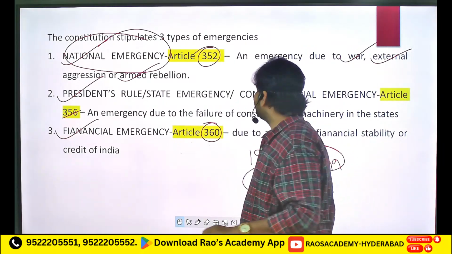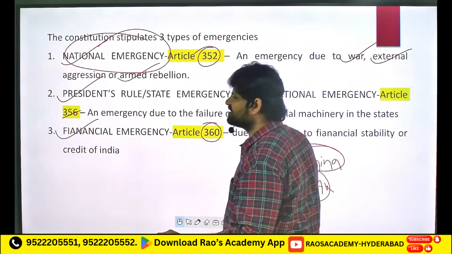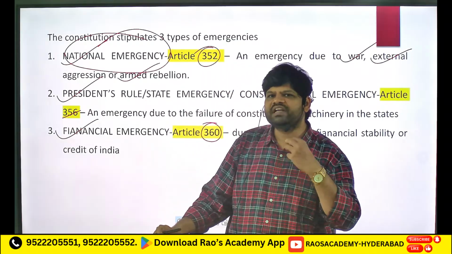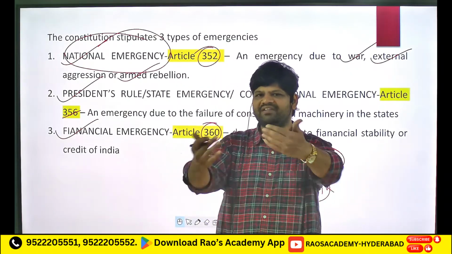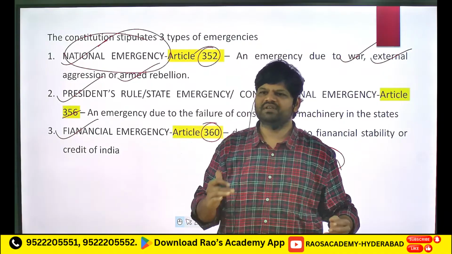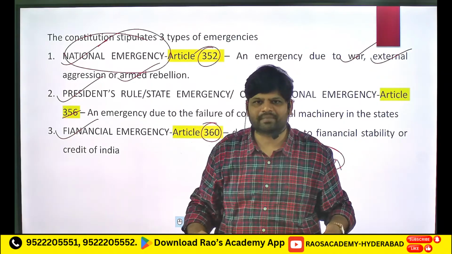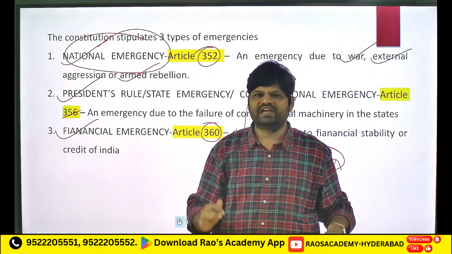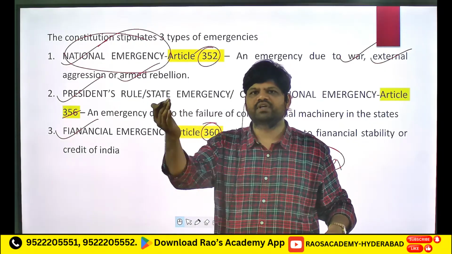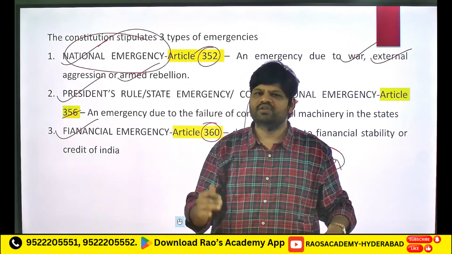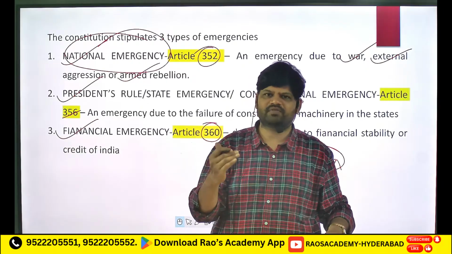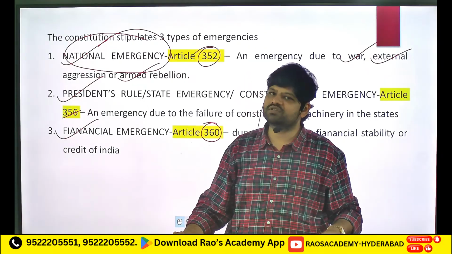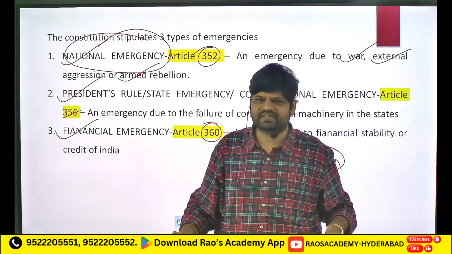And then another reason is because of external aggression. External aggression ante enti? What do you mean by external aggression? So basically external aggression ante where you don't formally declare a war against each other. Here small fights happen, like terrorism activities, like the Pahalgam attack happened, such kind of activities. Like China, we have dispute with China in Arunachal Pradesh, right? So small fights, not a large scale fight. This is called as external aggression. So even because of external aggression there was a national emergency.